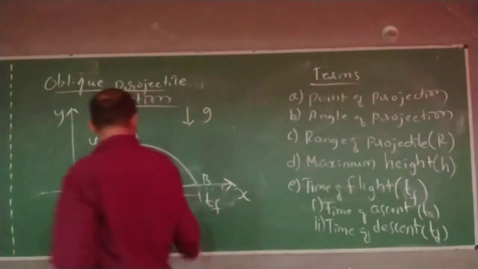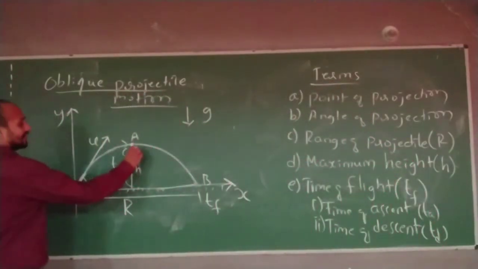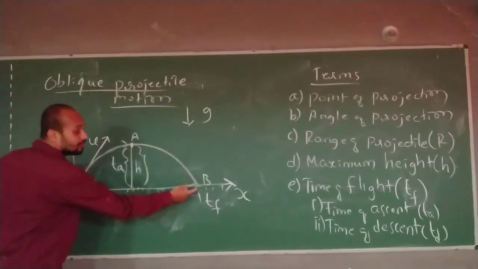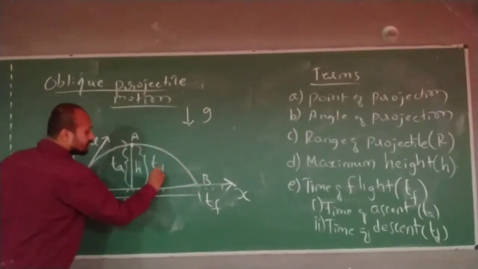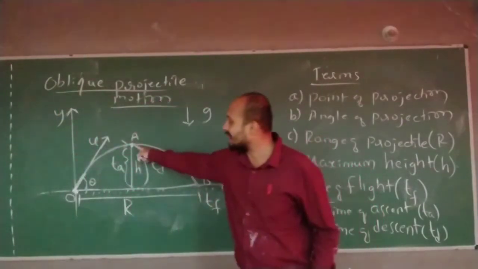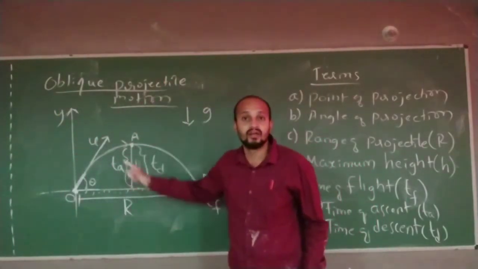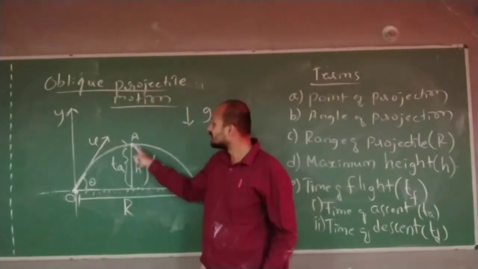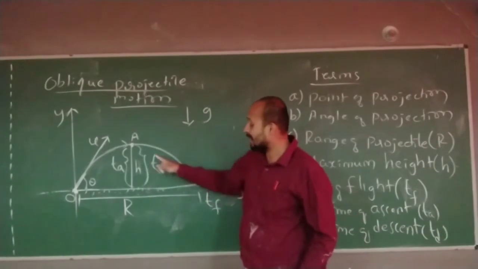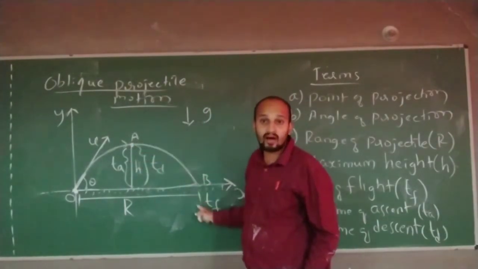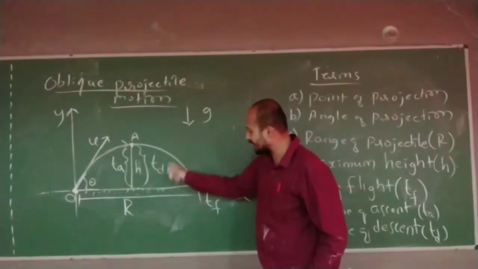Correct? The time taken by the object to reach from maximum height to the ground is called the time of descent. Because point A is the maximum height the body is traveling to, the time taken by the object to reach maximum height is the time of ascent, and the time required to reach from maximum height to the ground again is the time of descent.